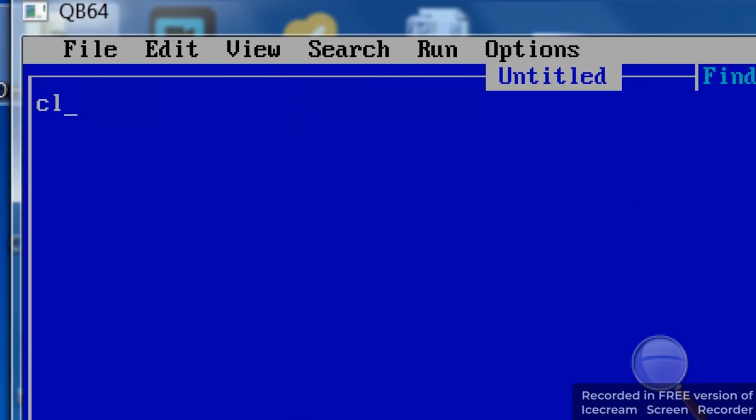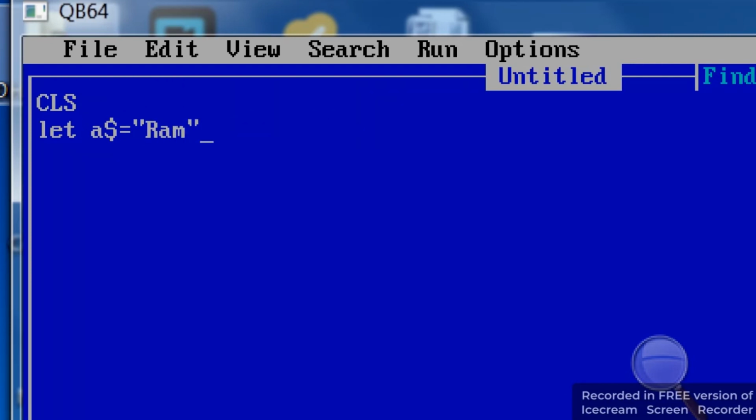Now we'll see an example of the while wend statement. Write CLS, then LET A$ equals "RAM", the same program as I did in the for loop.